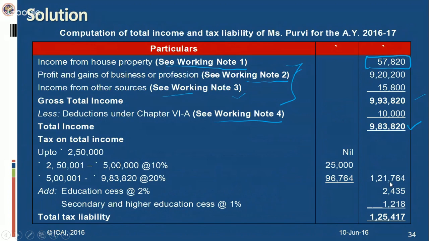In that tax liability, since your income exceeds the 5,00,000 limit, she will not be eligible for rebate under section 87A. Then on this amount, you have to compute the education cess at the rate of 2%, and the secondary and higher education cess at the rate of 1%. Then you compute the total tax liability. Here I have not shown that you have to round it off to the nearest 10. So it will come to 1,25,420 as the total tax liability after rounding off.